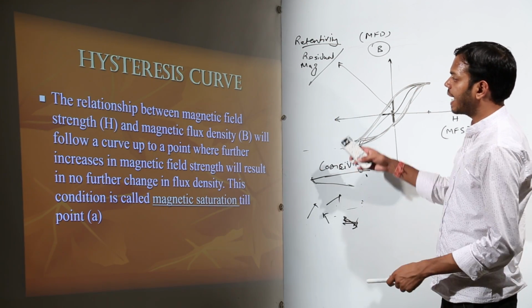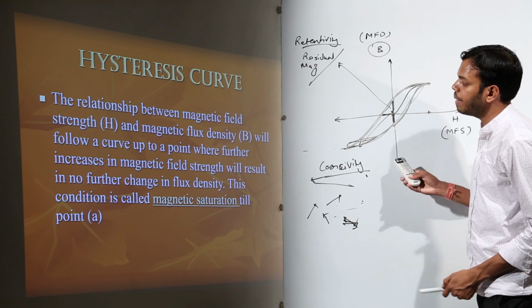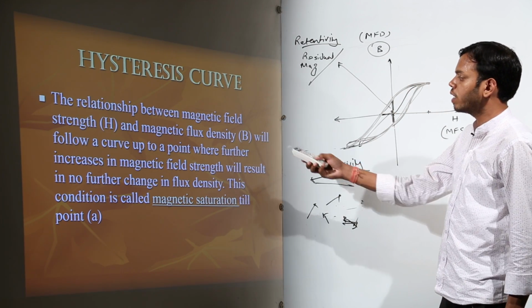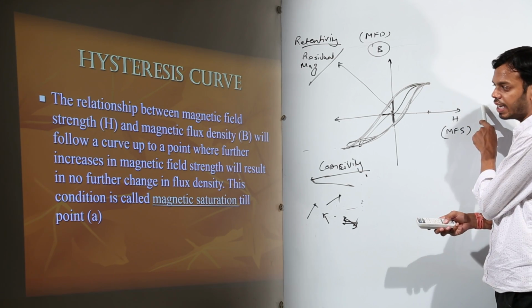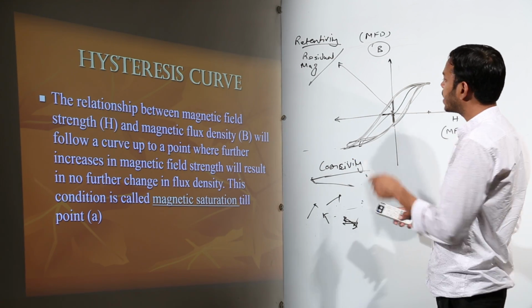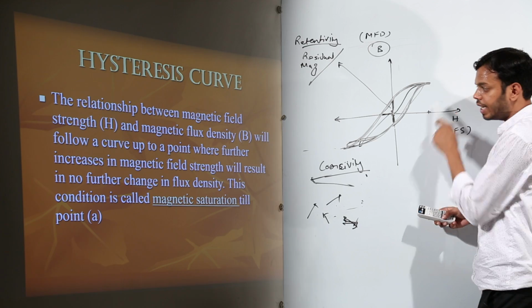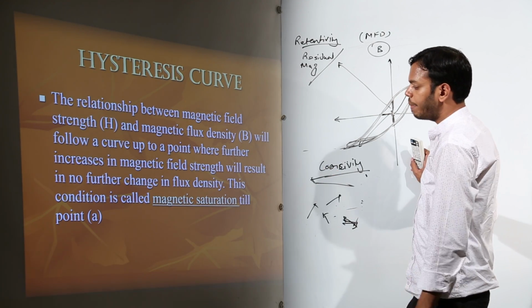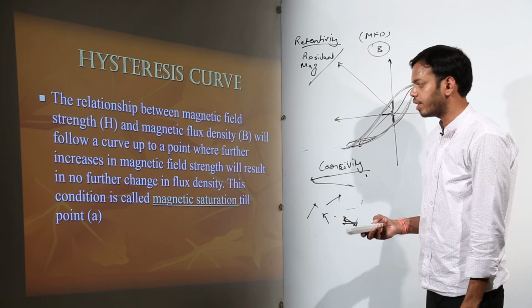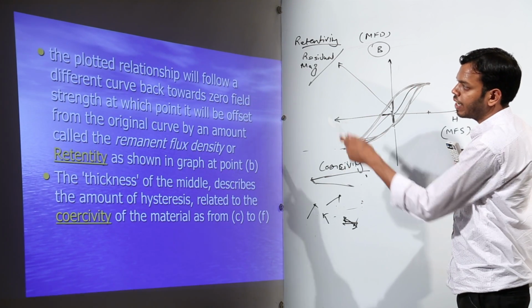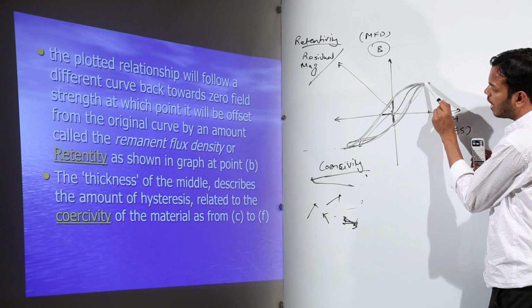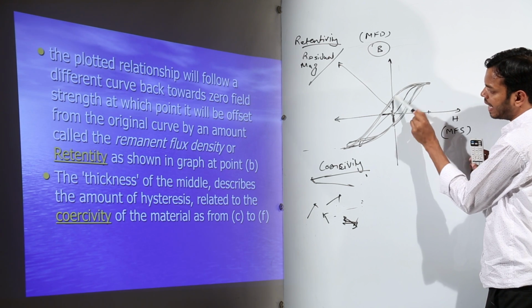The relationship between magnetic field strength, which is this, and magnetic flux density will follow a curve up to a point where a further increase in magnetic field will result in no further change in flux density. It got saturated. This condition is called magnetic saturation, which I was telling you, till a point. After that, the plotted relationship will follow a different curve back, because this graph was not followed, it was followed by this point.